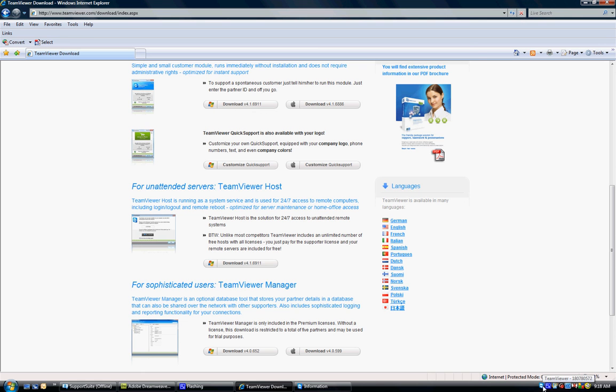You can see the icon right down here. This is giving you your ID. You can see it if you put your mouse over it, that group of numbers. That's what the technician is going to need. The technician's only going to need your ID and password that you entered, and we'll be able to get started